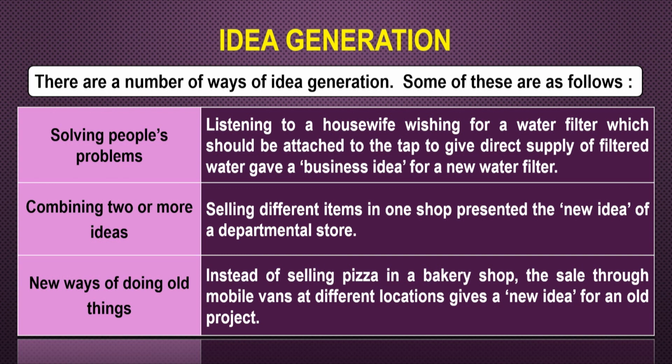Then new ways of doing old things, like instead of selling pizza in a bakery shop, selling it through mobile vans at different locations gives a new idea for an old product. So, now we have delivery vans, you can just order the pizza and it will be delivered right at your doorstep.